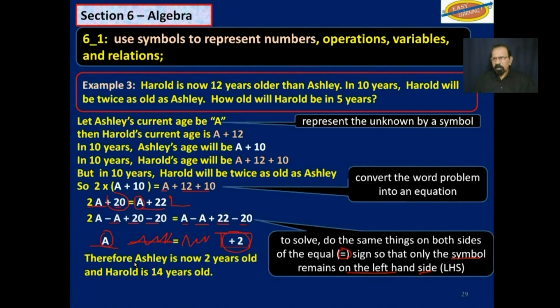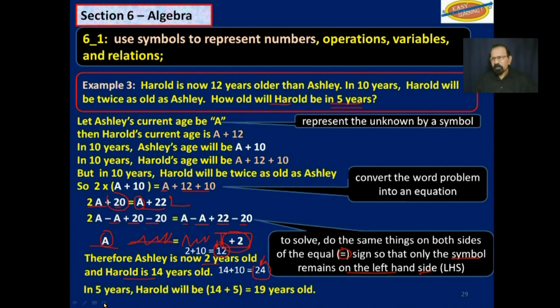So if she is currently 2, Harold is 14. In 10 years, she would be 12. Harold will be 24. Yes, that 24 is twice this 12. But that's not the question. The question says, how old will Harold be in 5 years? So we have to do one little thing more.